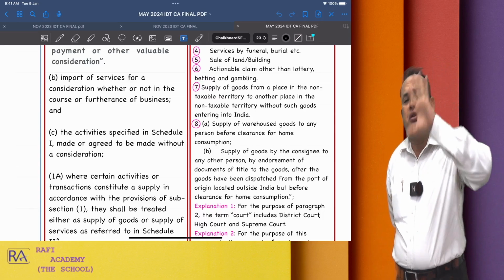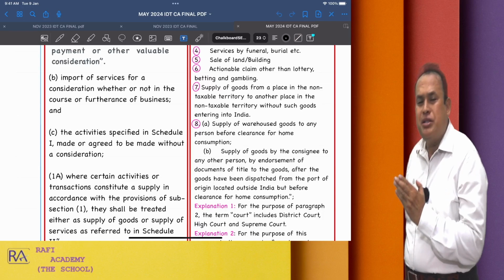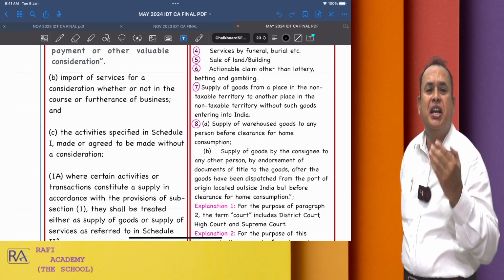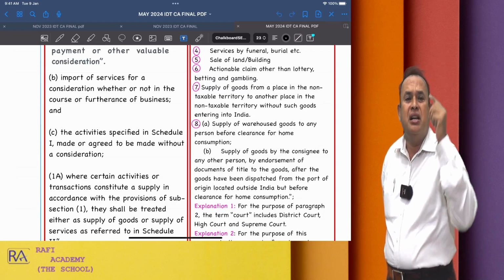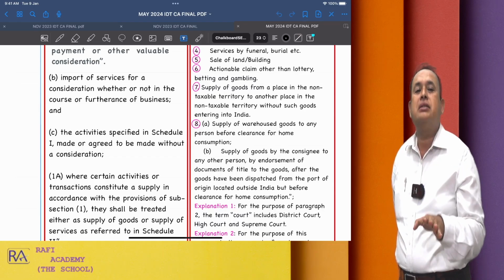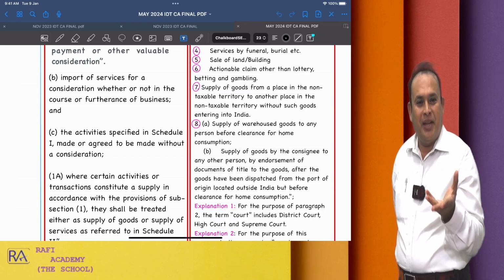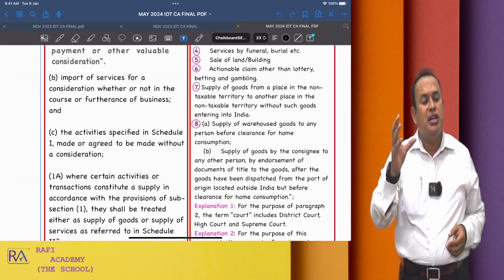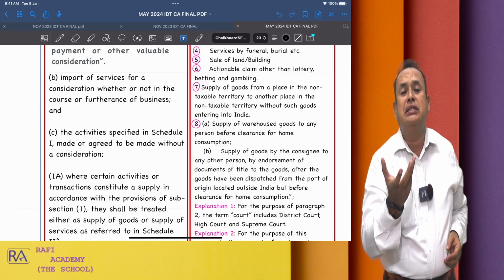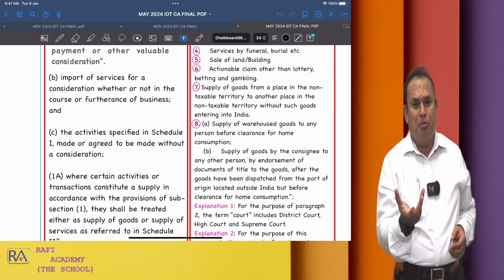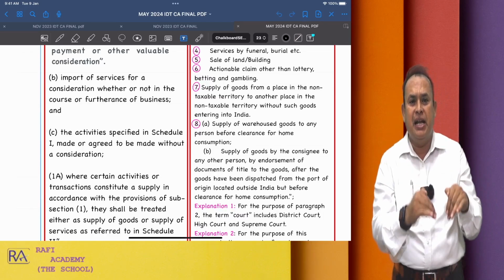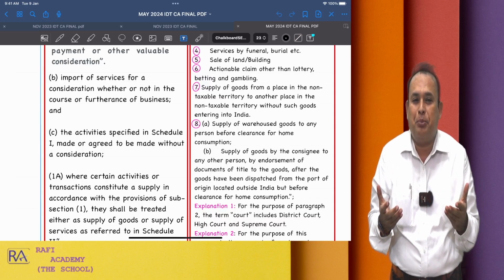What do you mean by import of services? Sir, import of services means, as defined under section 2, subsection 11 of the IGST Act, the supplier of service is located outside India, the recipient of service is in India, and the place of supply is in India.